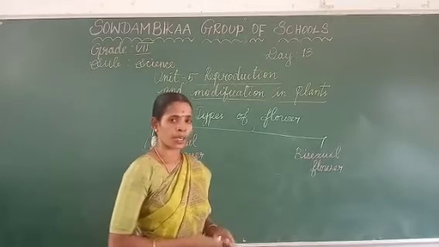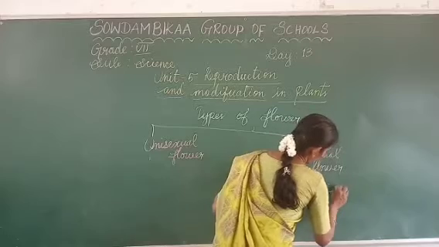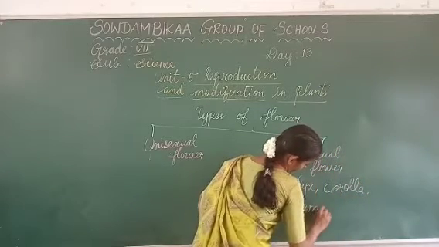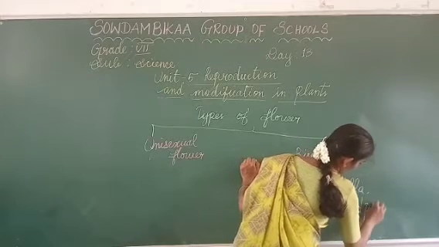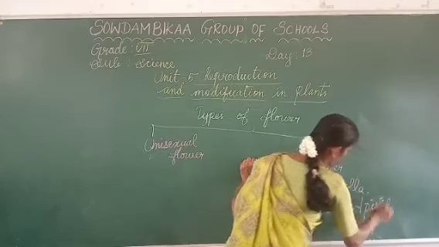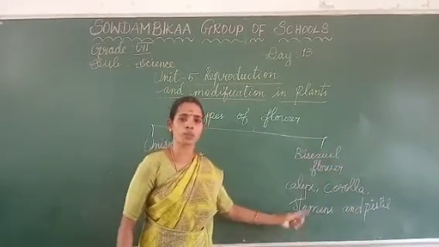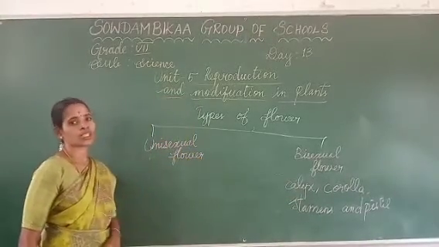What are the parts? Calyx, corolla, stamens and pistil. From these parts, if any one part is missing, that comes under the unisexual flowers.